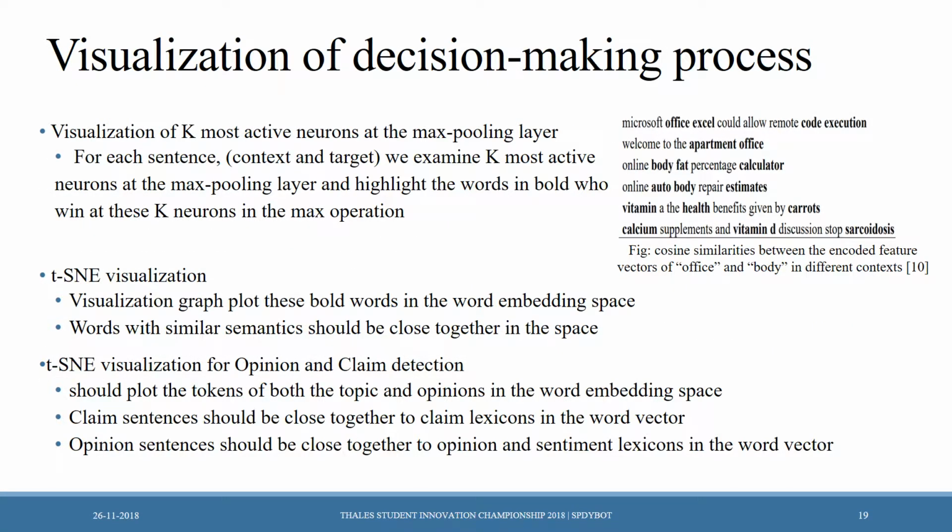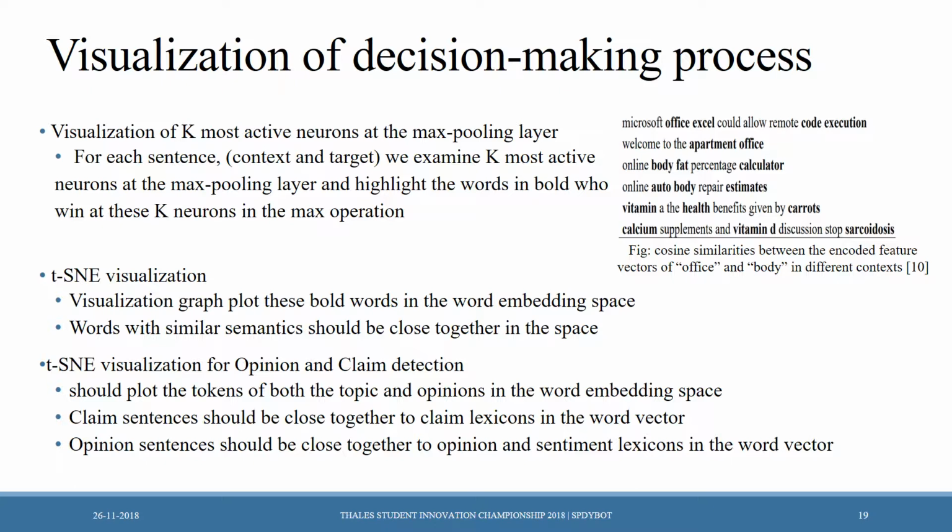Visualization of the decision-making process. Visualization of the k most active neurons at the max pooling layer. For each sentence, whether context or target, we examine the k most active neurons at the max pooling layer and highlight in bold the words which win at these k neurons in the max operation. For an example, Microsoft Office Excel could allow remote code execution. Here, Office Excel and code execution are highlighted in bold.